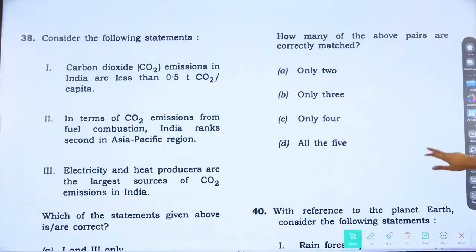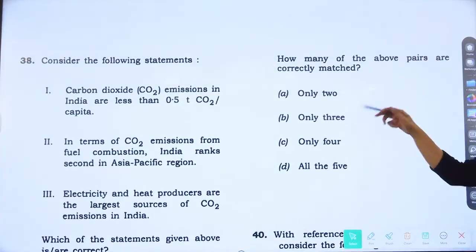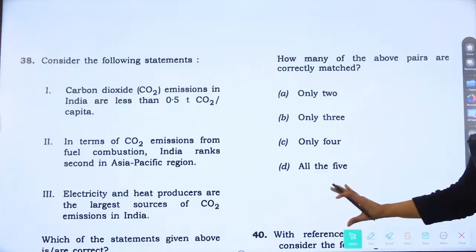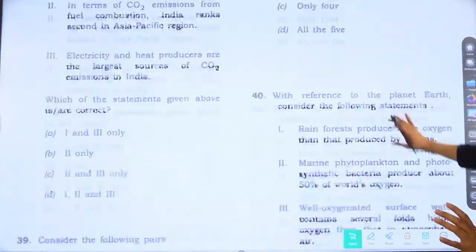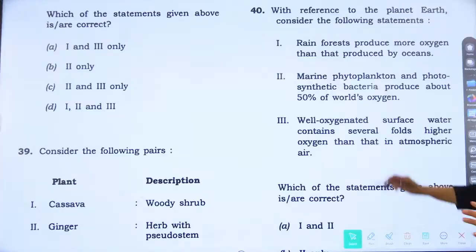So what will be the answer? Option B will be the answer. Only 3. Okay, guys. Now, next is what? Next is question number 40, which is related to the rainforest.